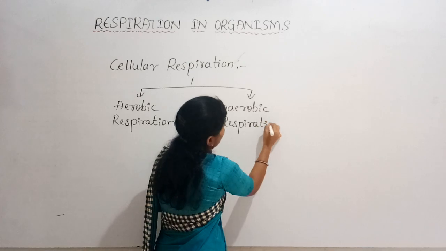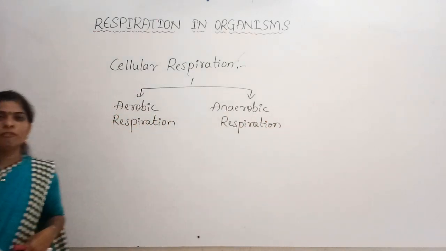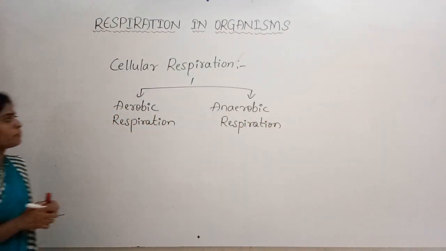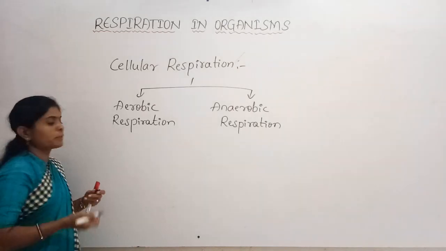These are the two types of respiration, and one point was left in the previous class.